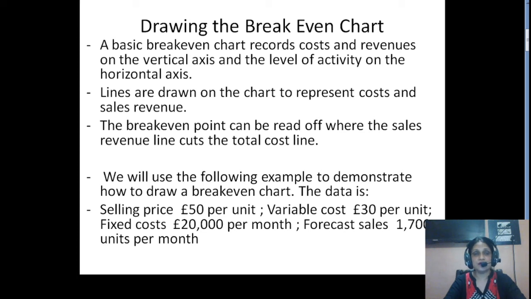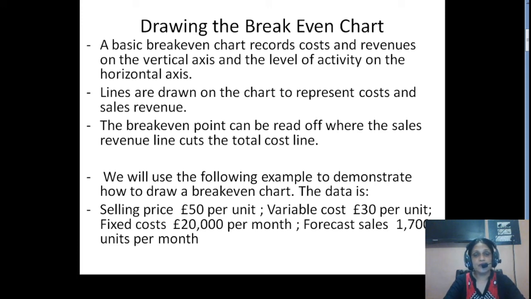So let us understand how we plot the break-even chart on a graph. See, first of all, you have to understand on which axis you are going to take the variable quantities, like cost and revenues. So we are taking cost and revenues on the vertical axis and the level of activity on the horizontal axis. Lines are drawn on the chart to represent cost and sales revenue.